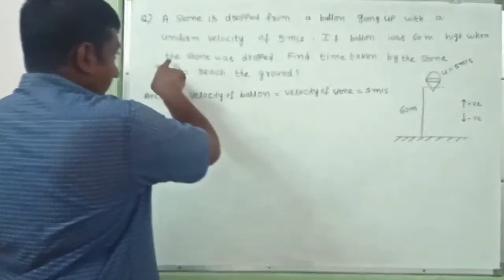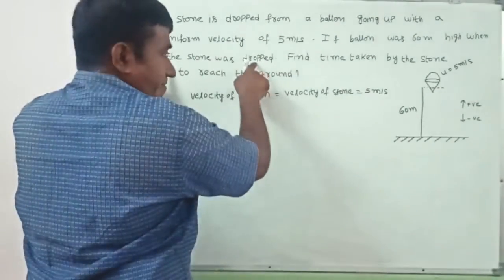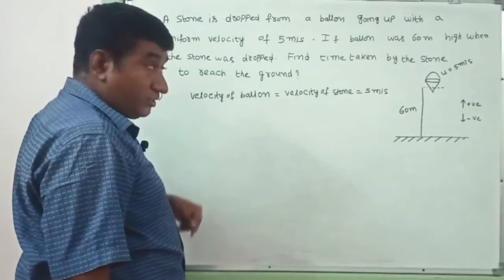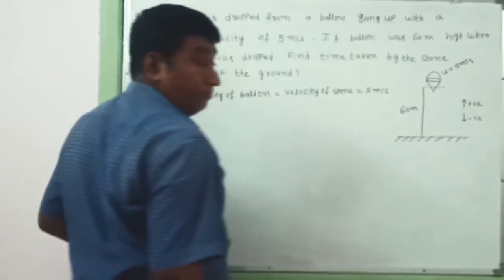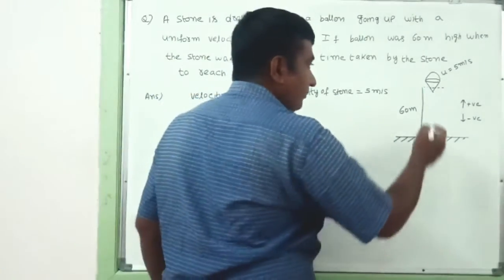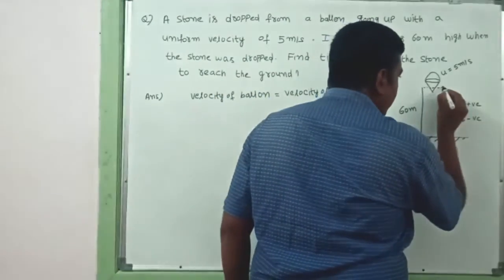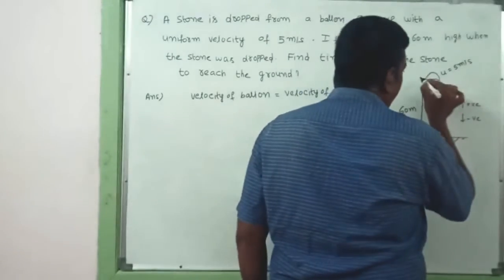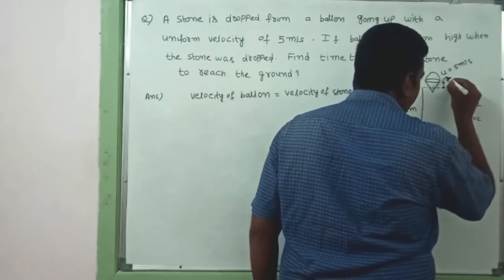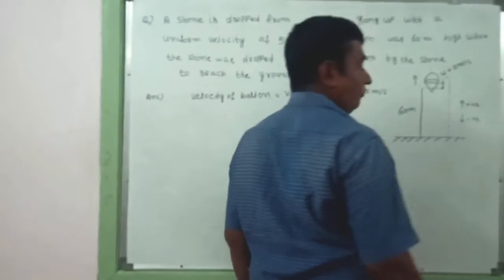In the question, the balloon was 60 meters high when the stone was dropped. Here, dropped generally means we take u equal to 0, but here the balloon is also in motion, so the velocity of the balloon equals the velocity of the stone. With the help of this we have to find the time taken. This stone moves in the upward direction, travels some distance, comes to this point, and then again reaches the ground.